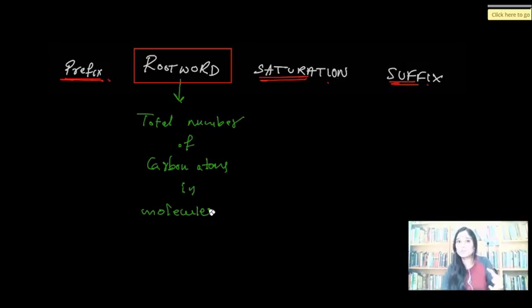What is root? Root is the important part of the plant. You study about it, right? It is the anchor of the plant, supplies water and nutrients from the ground. Isn't it very important? Same is the case here. Root word is like the skeleton. It's the heart of the name. It's very important. You can't write an IUPAC name without a root name. If it is there, the name is there. If it is not there, the IUPAC name doesn't exist. You will understand these statements better when we take an example and discuss it.